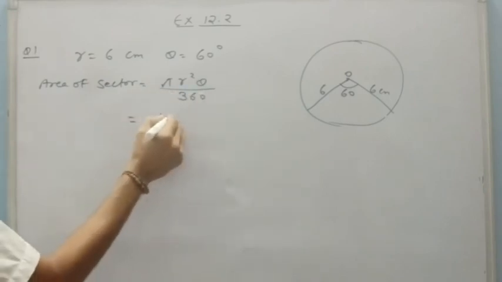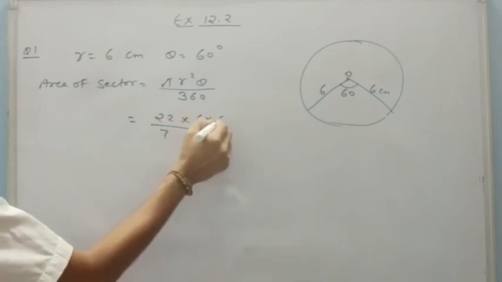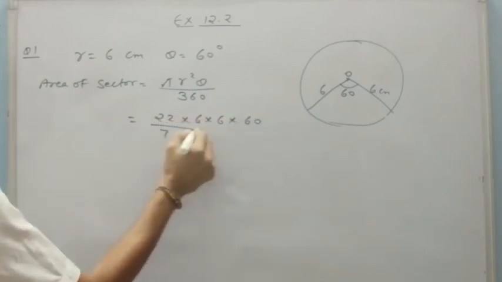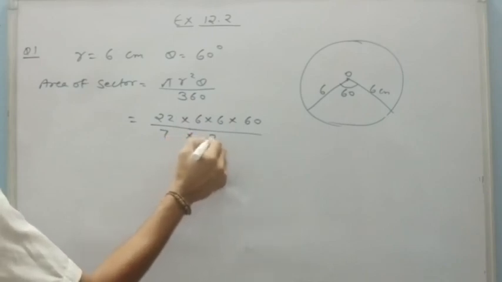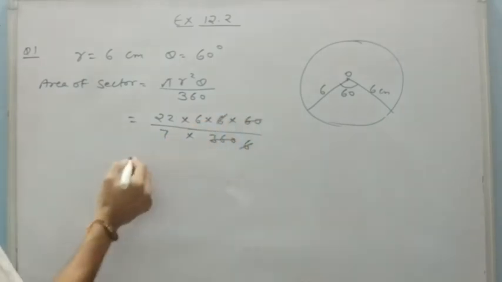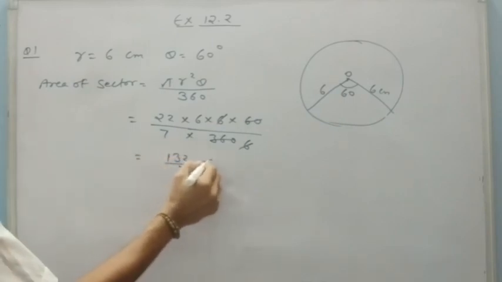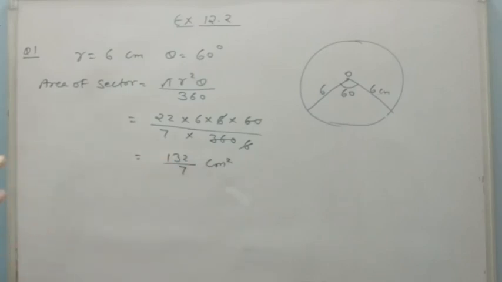It means 22 upon 7, r is 6, theta is 60 and that is 360. Cancel out, it will be 132 upon 7 centimeter square. Centimeter square, because it is an area. Our area is always unit square.